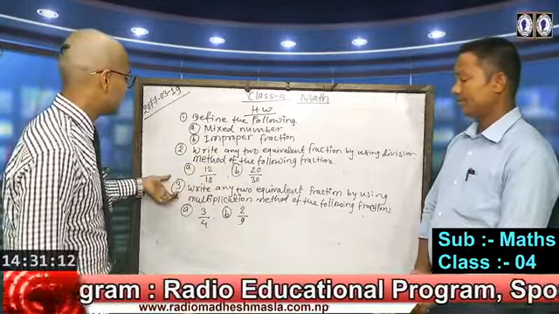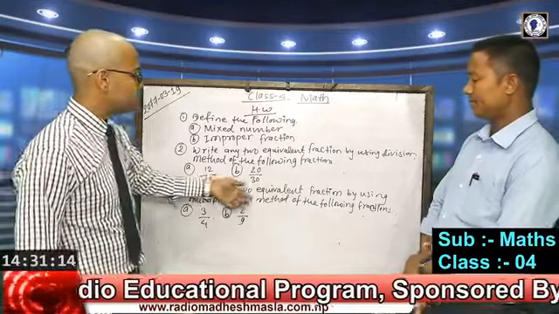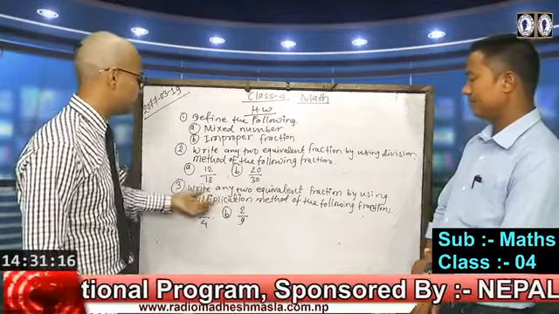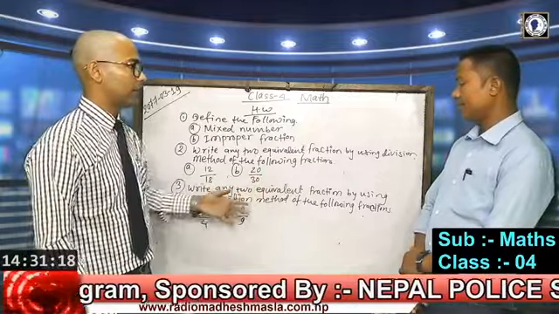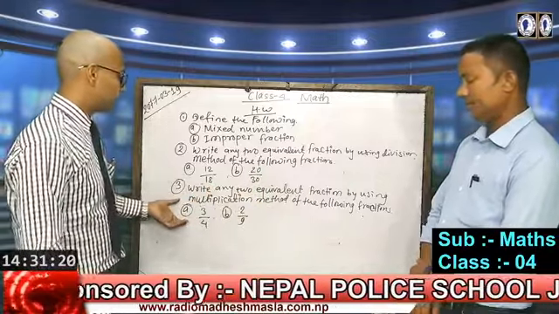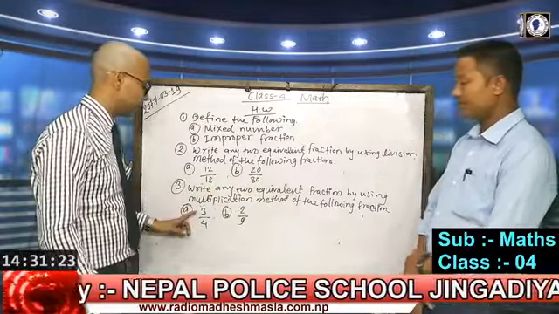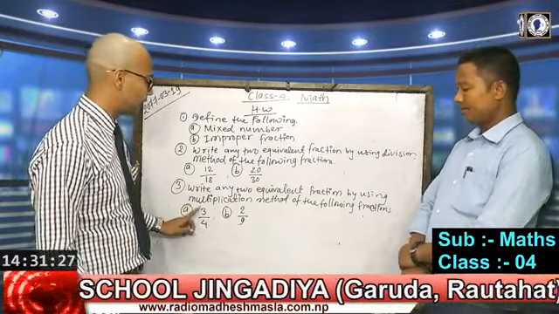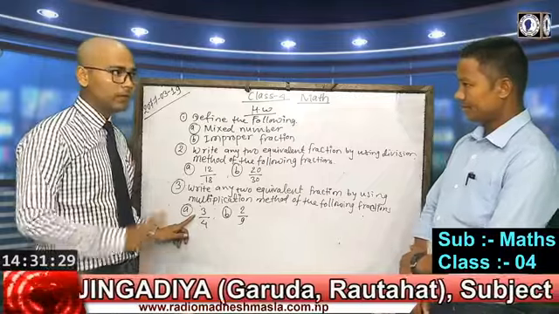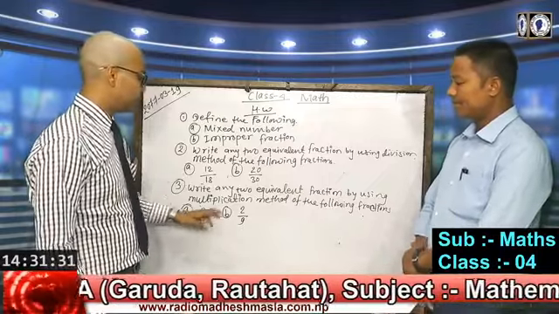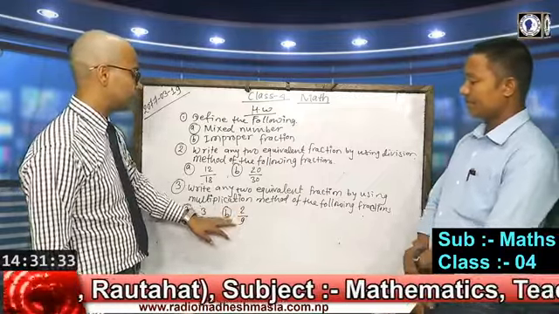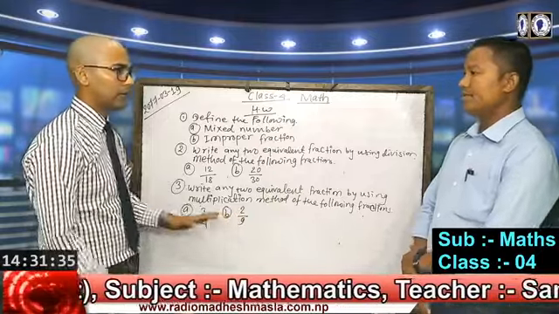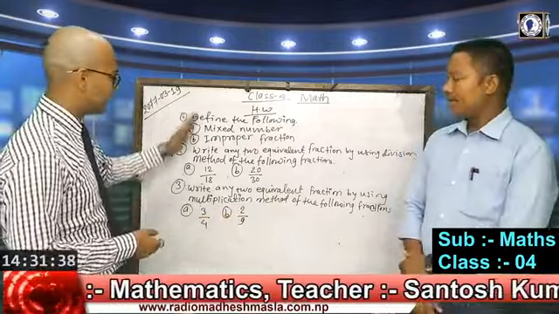Okay, in the same way, in question number 3, write any two equivalent fractions by using the multiplication method of the following fractions. So two fractions are also given here. In question 3A, there is given 3 by 4. You have to find two similar fractions by using the multiplication method. And then question number B, 2 by 9.